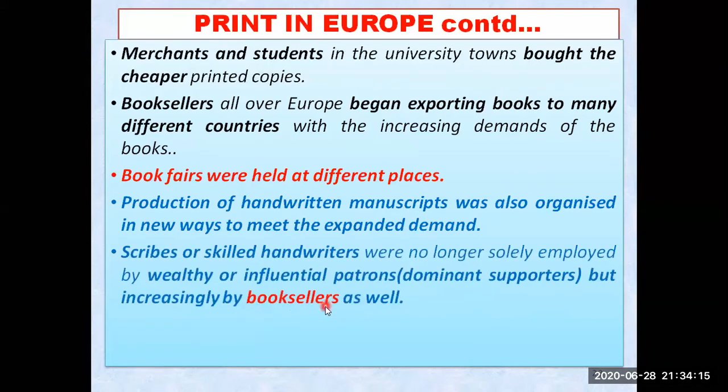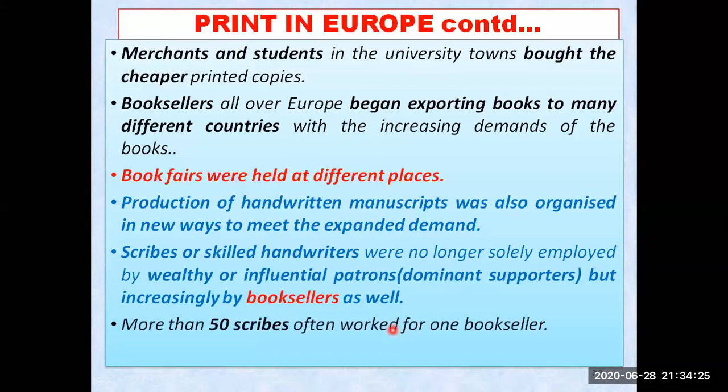So besides wealthy persons, booksellers also started appointing scribes. And that is a great fact, my dear students, that more than 50 scribes often worked for one bookseller. Each bookseller kept 50 scribes as employees. They were hiring 50 scribes working under them so that they could write and produce books, manuscripts, and even printed materials. So that was the blooming of the technology.